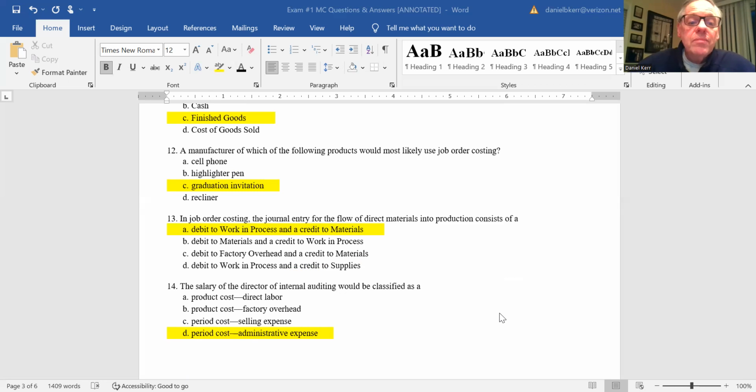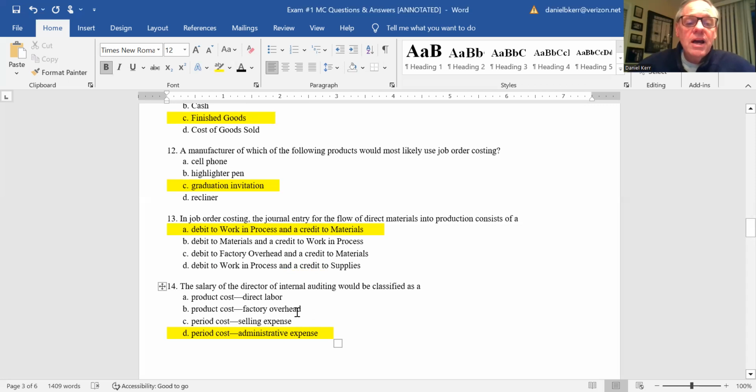Yes, I am recording. Okay, number 14. The salary of the director of internal auditing would be an administrative expense. Internal auditing is important, but it's not part of the overhead that makes its way into the product, whereas product costs are material and labor.